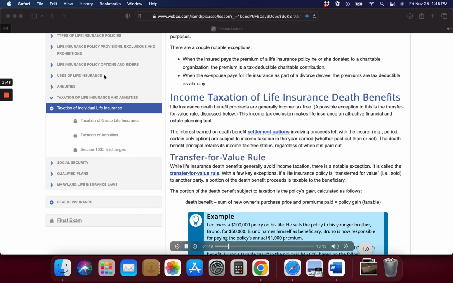The portion of the death benefit subject to taxation is the policy's gain, calculated as follows. Death benefit minus the sum of the new owner's purchase price and premiums paid equals the policy gain, which is taxable.